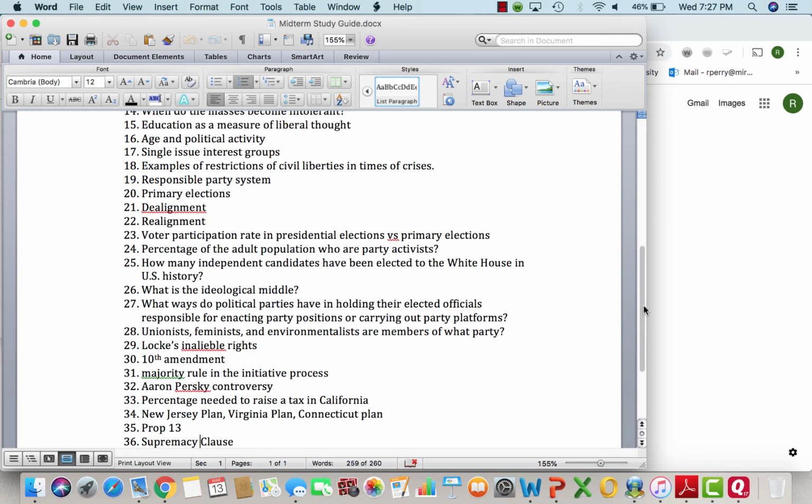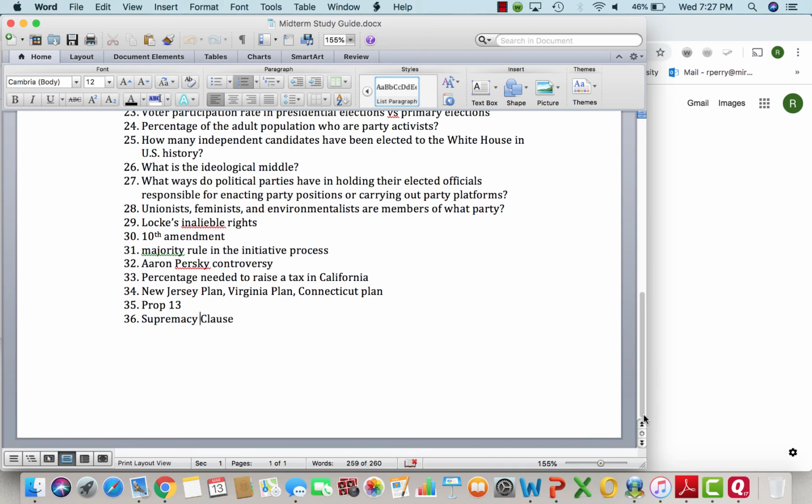Know what the 10th Amendment says. The 10th Amendment says that the federal law will trump state law. Know that in the initiative process, usually we have a criteria of 51%. To raise a tax, remember, it's going to be 66%. Know about Aaron Persky and how he was kicked out of office. He was voted out through a recall.